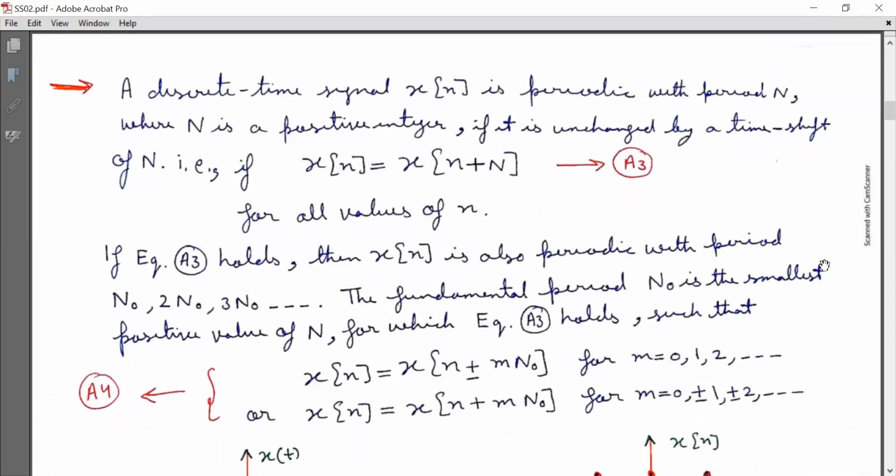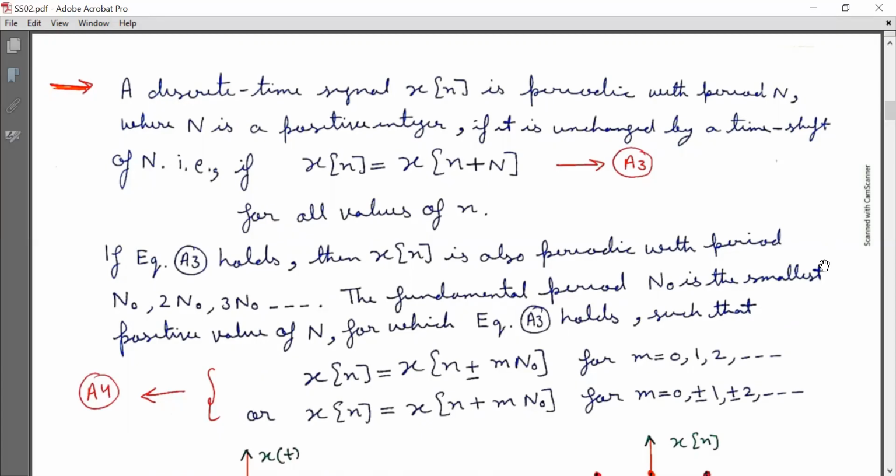However, a discrete time signal x[n] is periodic with period capital N, where capital N is a positive integer, if it is unchanged by a time shift of capital N, that is, if x[n] is equal to x[n plus capital N] for all values of small n. Mark it as equation A3. If equation A3 holds, then x[n] is also periodic with period N naught, 2N naught, 3N naught, and so on.